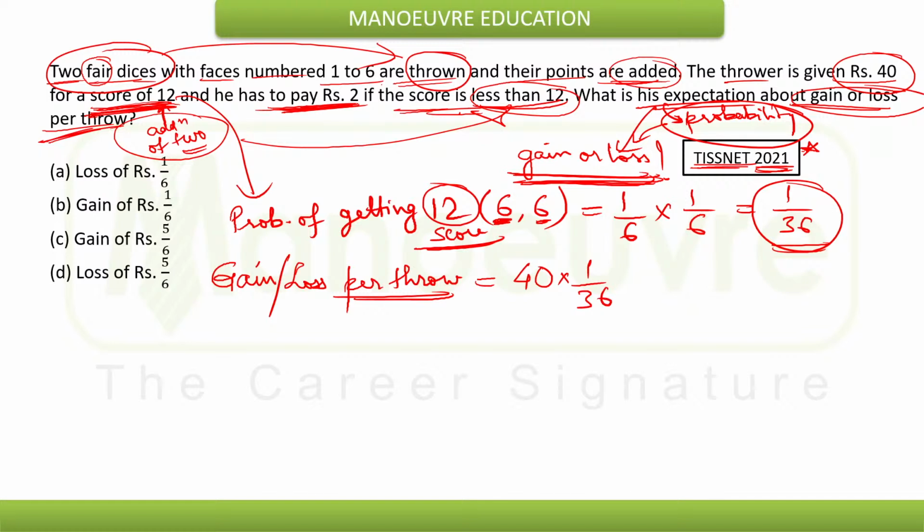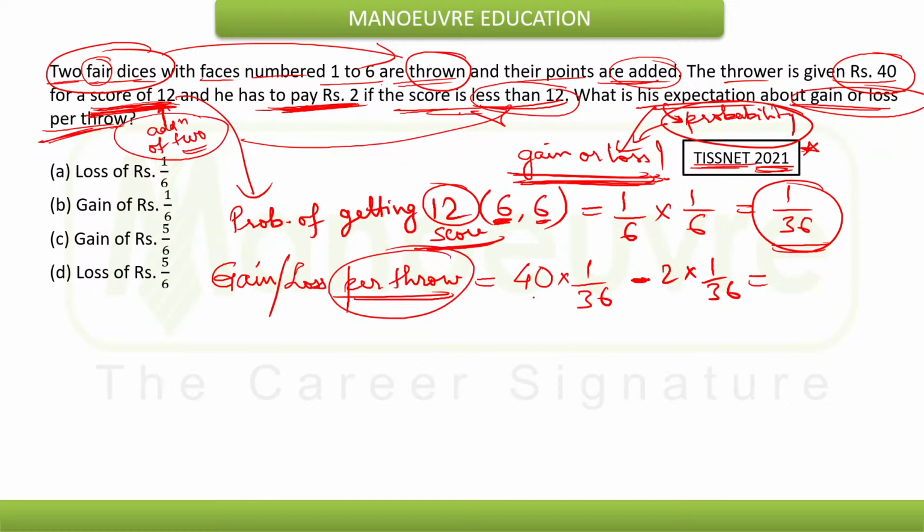Now if the score is less than 12, then again 2 rupees will be reduced. So that means we need to subtract this from 36. So that will be, why minus 2? Because 2 rupees will be taken away from him.